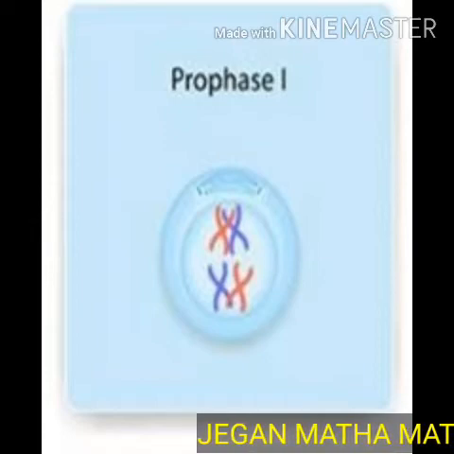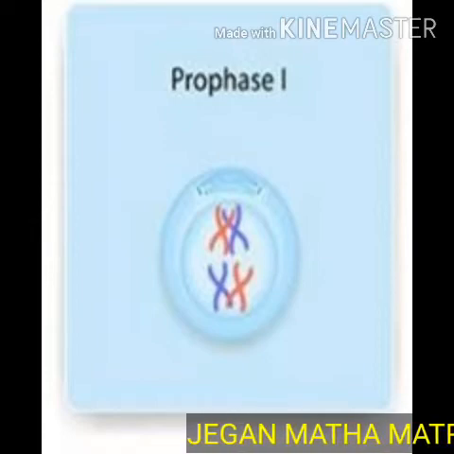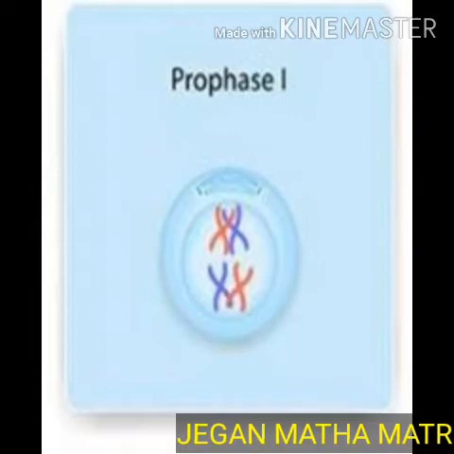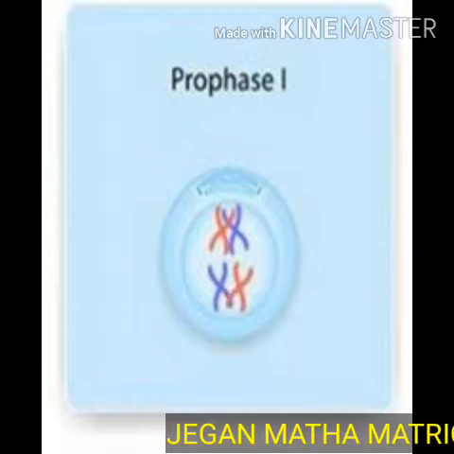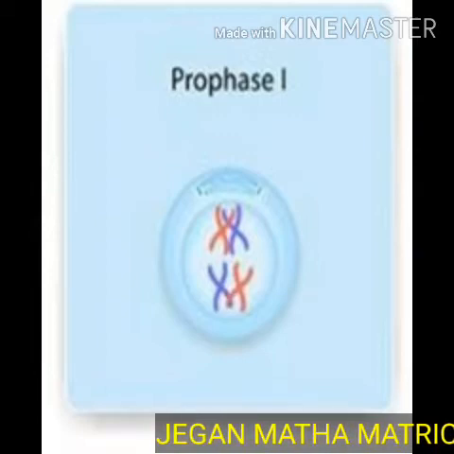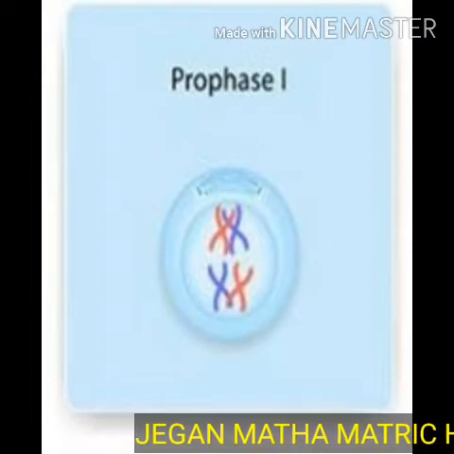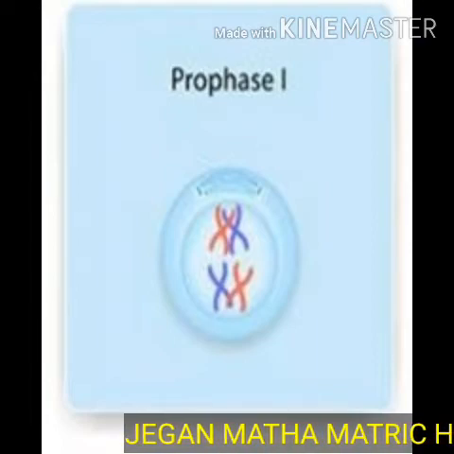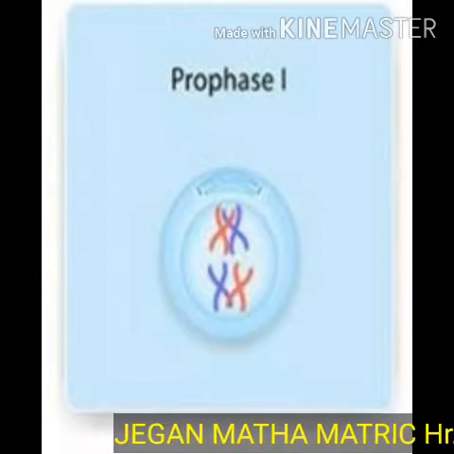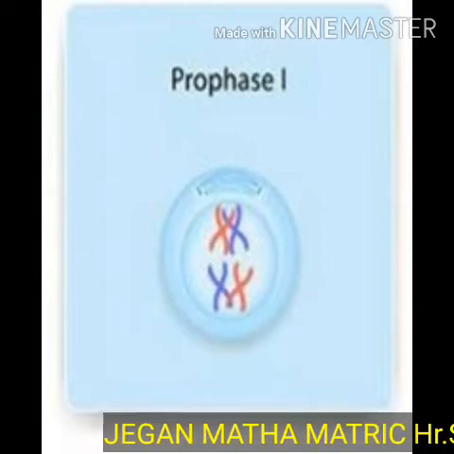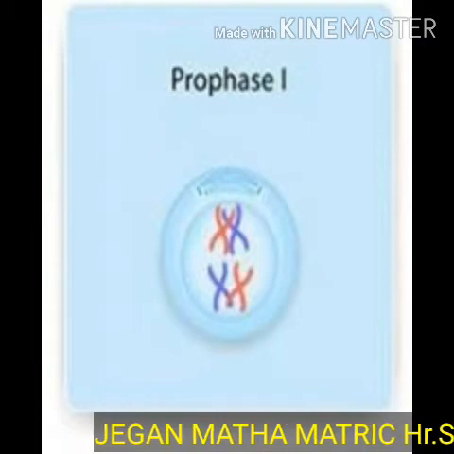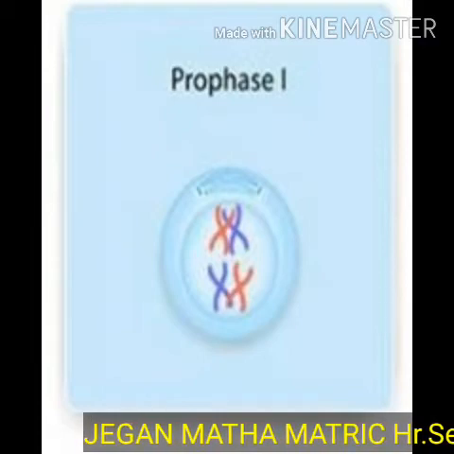The chromosomes are visible as long paired twisted threads. The pairs so formed are called bivalents. Each bivalent now contains four chromatids. It is also said to be the tetrad stage.